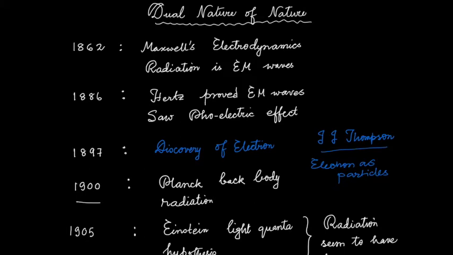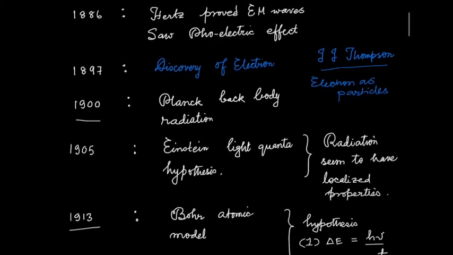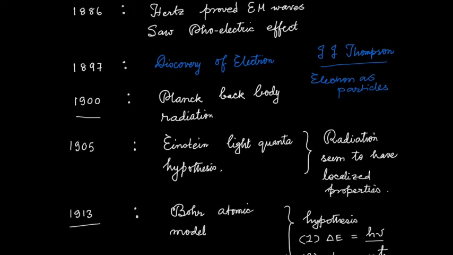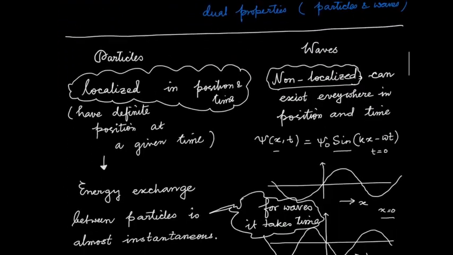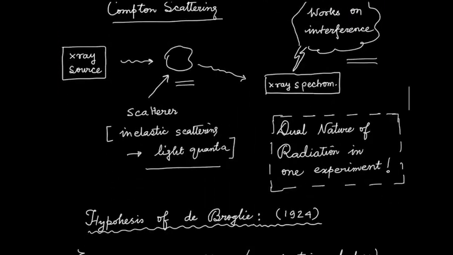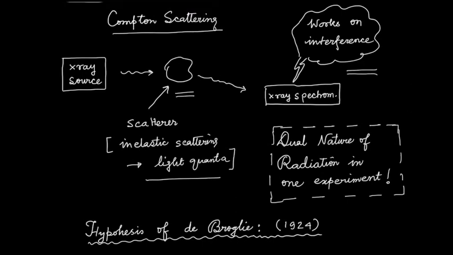But later, Einstein's photoquanta or light quanta hypothesis told us that radiation also behaves like particles. And then we looked at Compton scattering, where both this nature was used to figure out what is happening